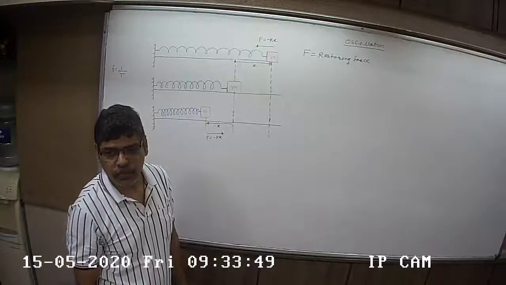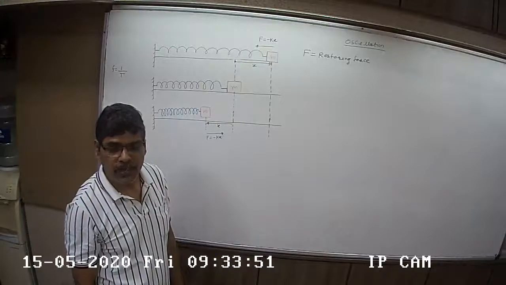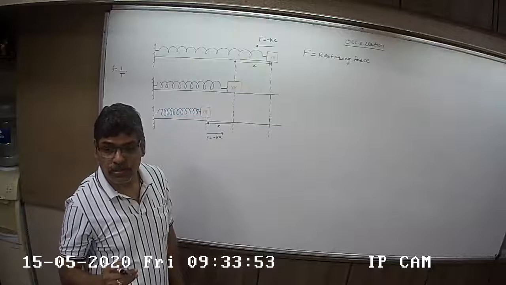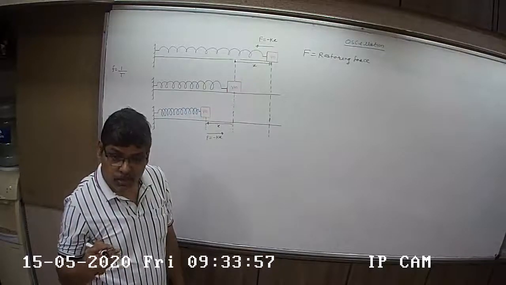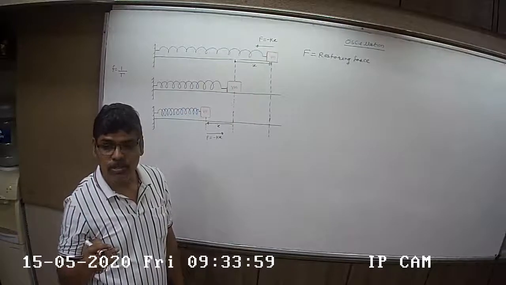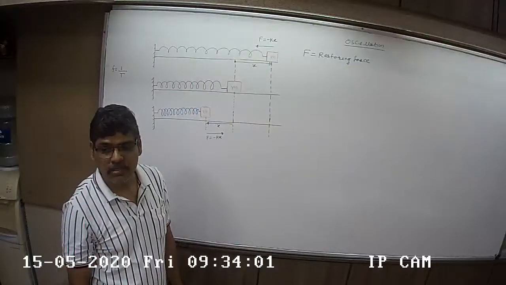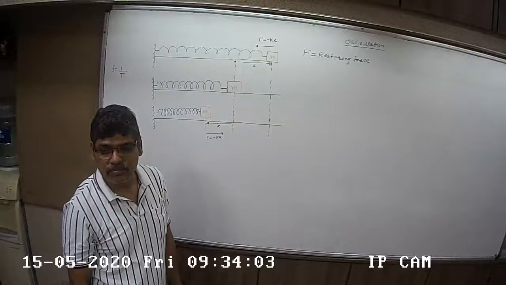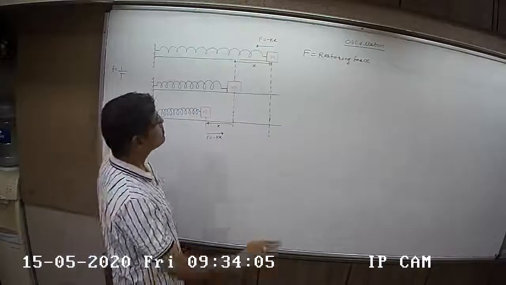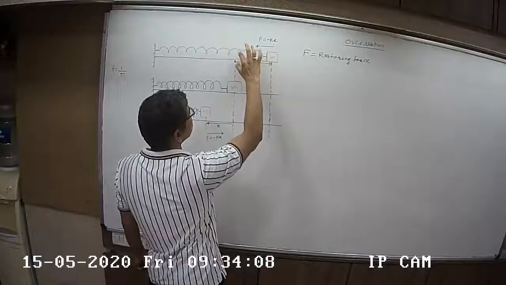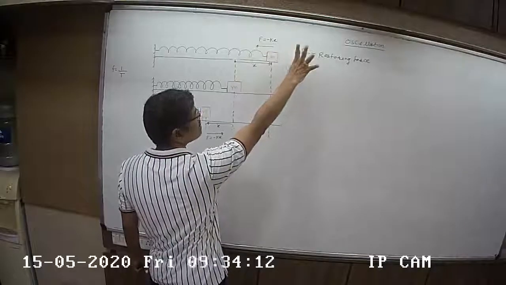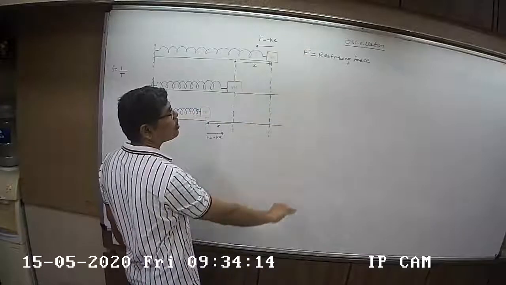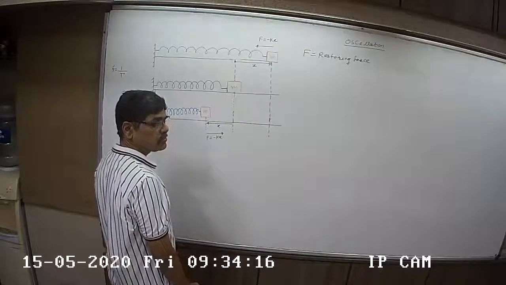Is that clear? Okay. Now, why is it called restoring force? Because it tries to bring the body back to mean position. It tries to restore the original position of the body, and therefore it is called restoring force. Now, here, suppose if I increase it, मैंने थोड़ा ज़्यादा stretch किया and release किया, you'll come to know the body will come back to its mean position quickly.